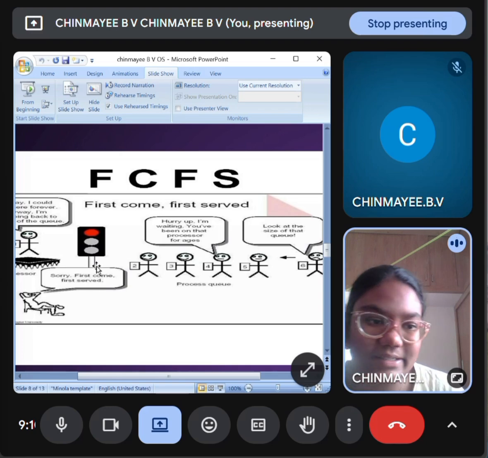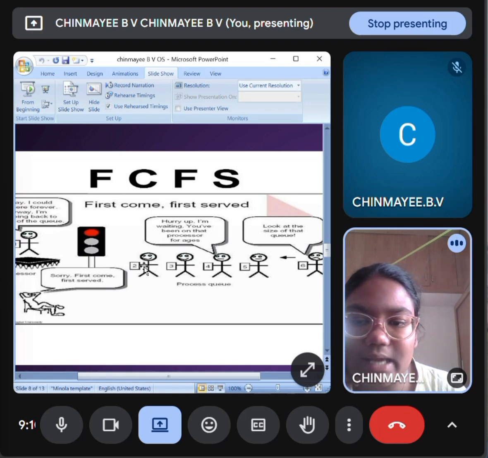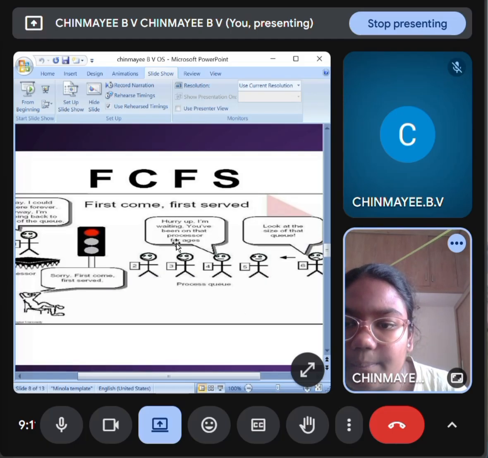This is like a manager sitting in it. These are the processors like P1, P2. I saw a person, and the third person asks, hurry up, I am waiting. You will be on that processor for ages. Next, it looks at the size of the queue.